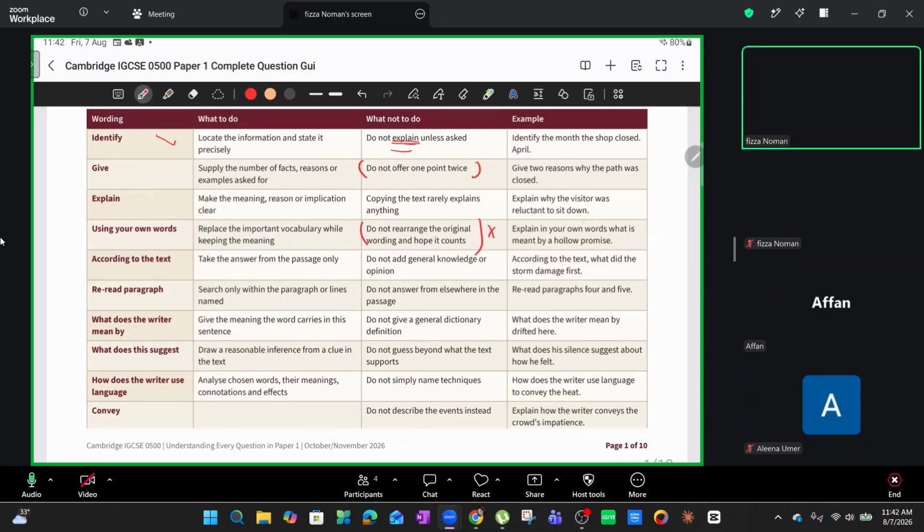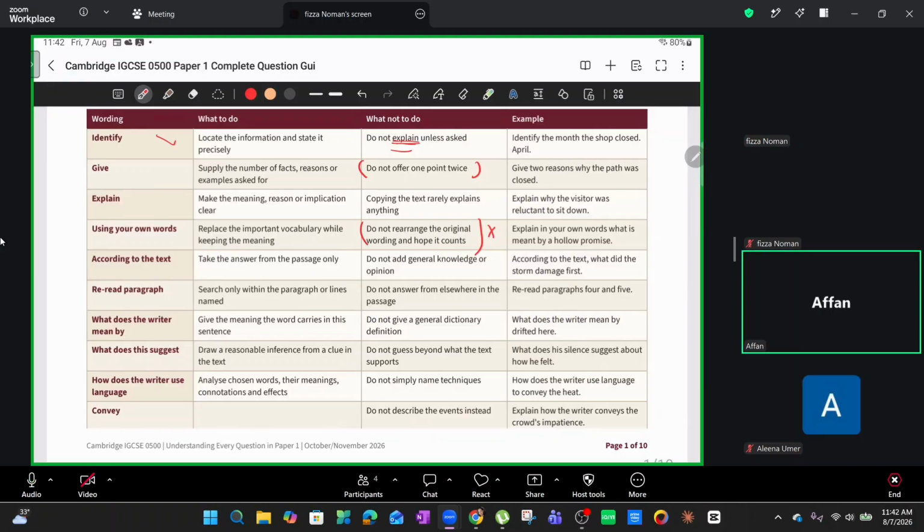Explain in your own words what is meant by a hollow promise. Can you guys tell me this? Explain in your own words what is meant by a hollow promise. Afan, why don't you go first? Basically, a promise that you make but you can't keep. Okay.